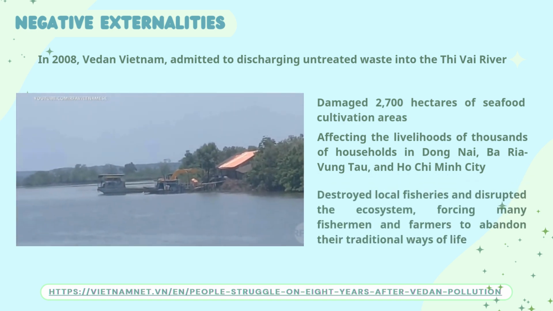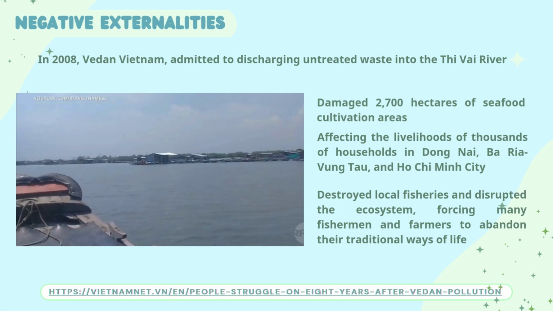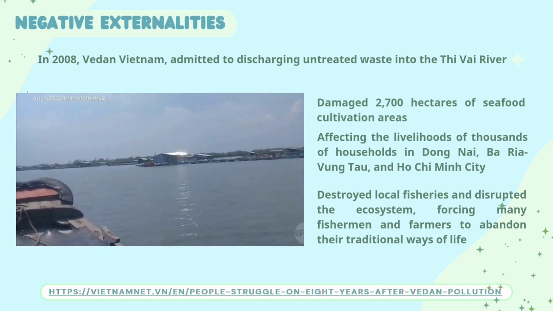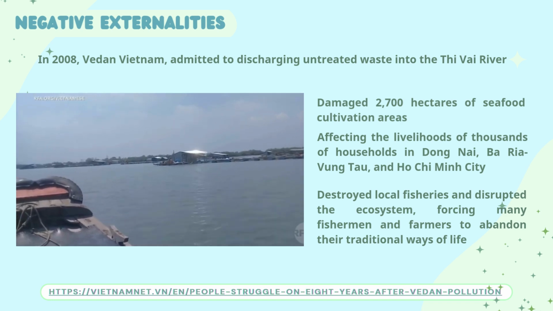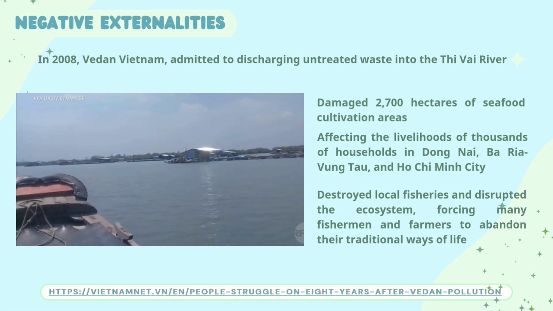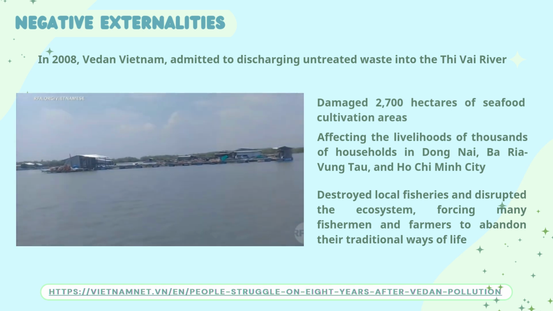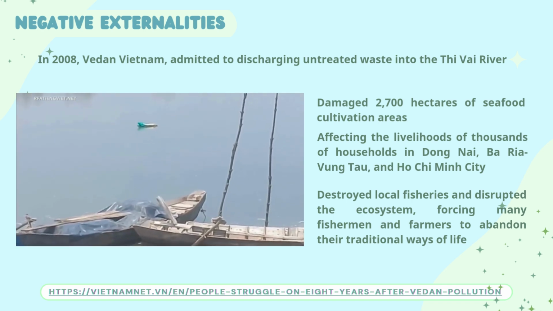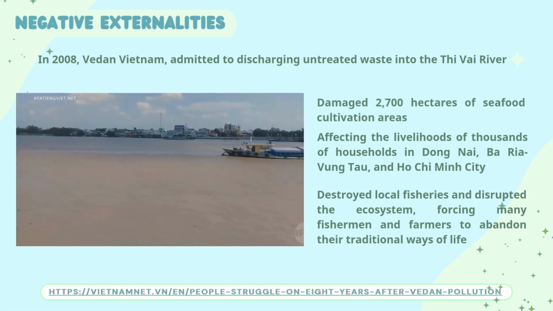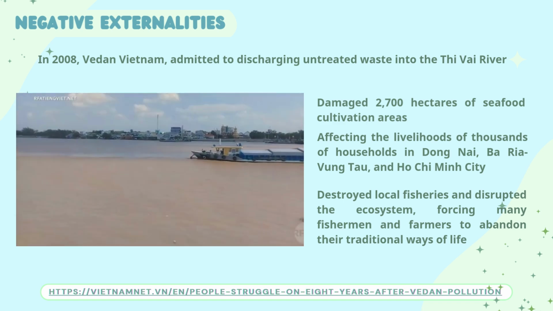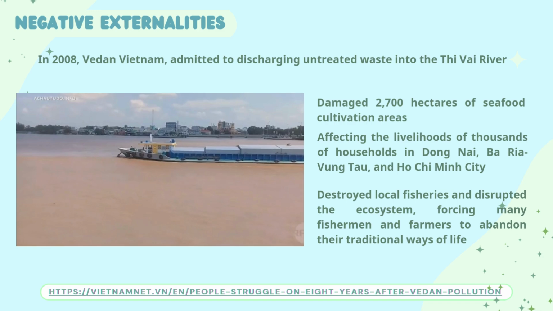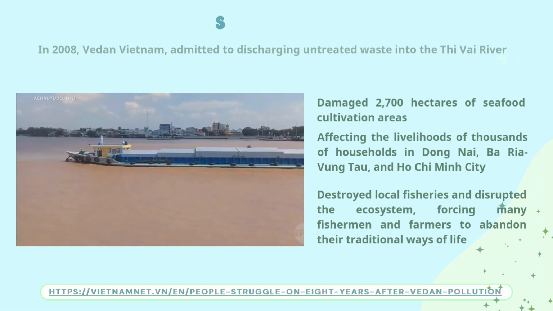The pollution destroyed local fisheries and disrupted the ecosystem, forcing many fishermen and farmers to abandon their traditional ways of life. Even after the compensation in the 2010s, local fishermen and farmers like those in Long Tho village continue to suffer. Their attempts to return to aquaculture have largely failed, as farmed shrimp and oysters still die, likely due to ongoing contamination in the rivers. Despite the compensation, there has been no significant support from local authorities to help these farmers recover fully.